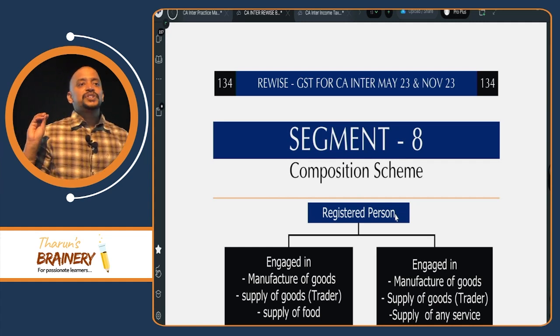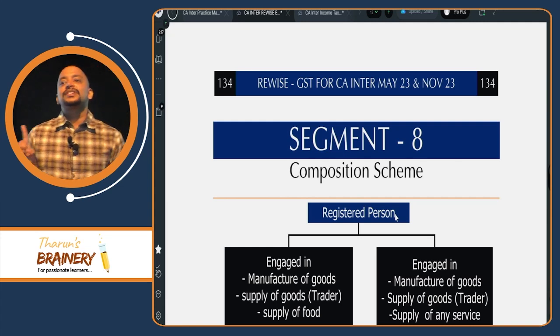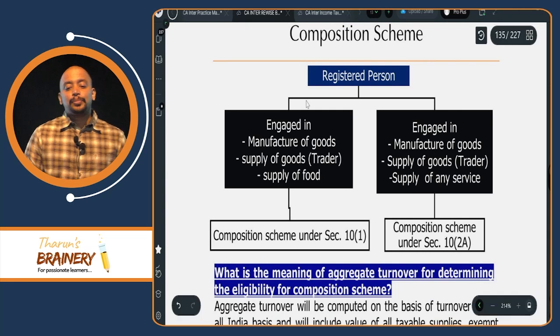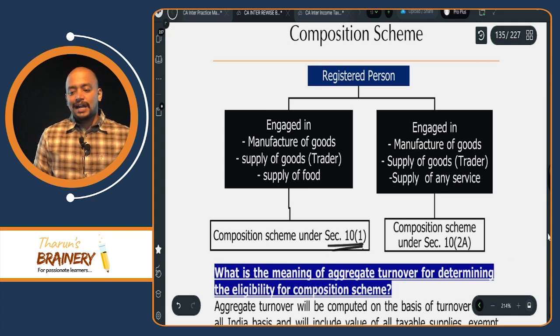But we have two types of composition scheme. Composition scheme 10.1 is applicable only to a trader, manufacturer and supplier of food service. So we have two composition schemes: one under 10.1 and another under 10.2A.